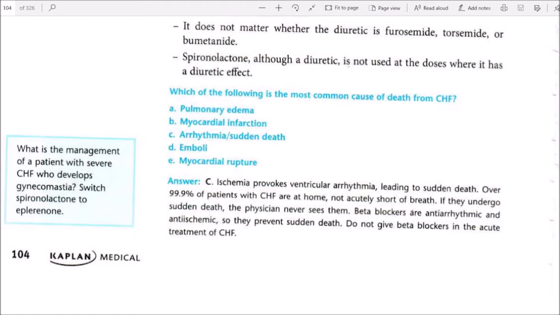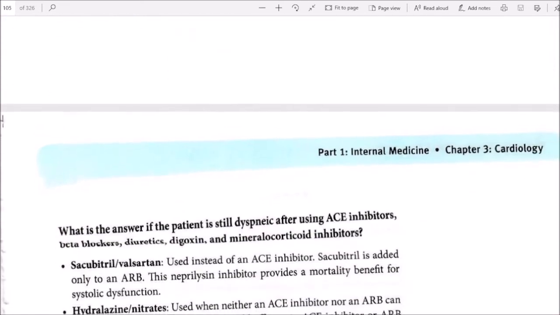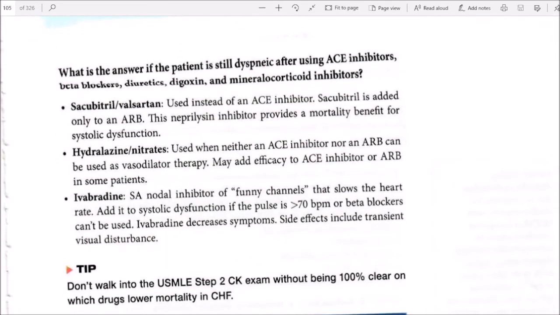In the management of a patient with severe CHF who develops hyperkalemia, switch spironolactone to eplerenone. If the patient is still dyspneic after using an ACE inhibitor, beta blocker, diuretic, digoxin, and aldosterone inhibitors, sacubitril/valsartan is used instead of the ACE inhibitor. Sacubitril is added only to an ARB. This neprilysin inhibitor provides a mortality benefit for systolic dysfunction.